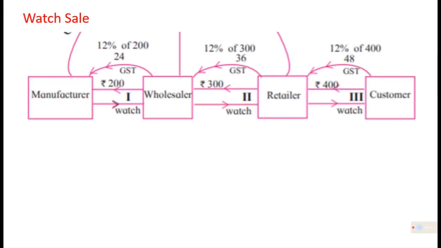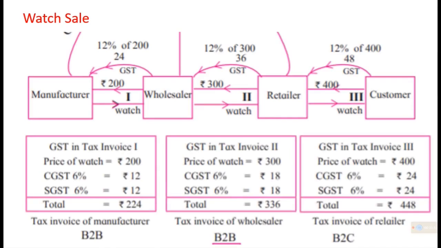And I will show you what is given in the textbook regarding this system. It's already seen, and this way it will be bifurcated between central and state government. As it is a 12% category, 6% will go to the central and 6% to the state, and thereby the bill will be like this. Tax invoice of the retailer, where you have the customer here. Here is businessman to businessman, wholesaler again businessman to businessman. This way the system is working. This way the tax invoice is made. This way tax is paid to the government.